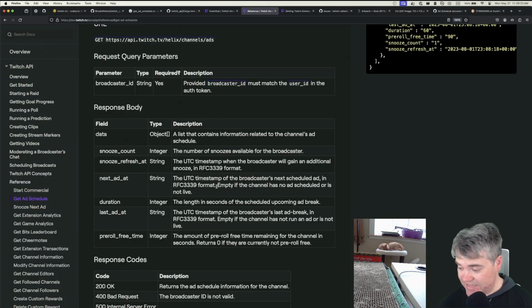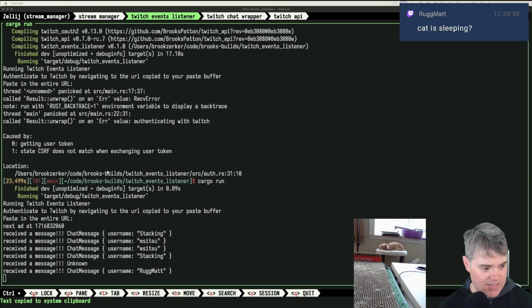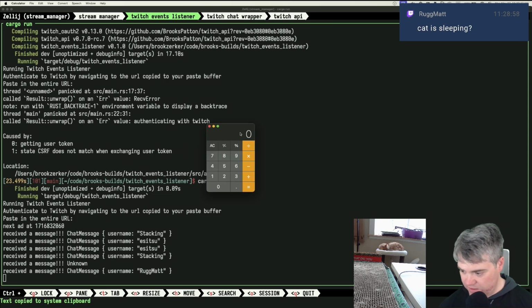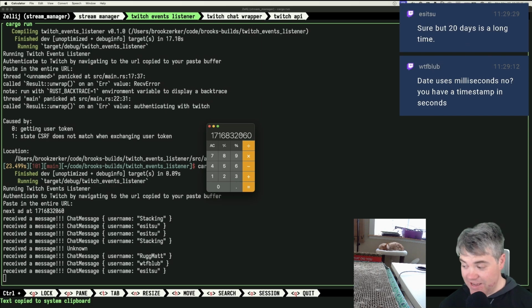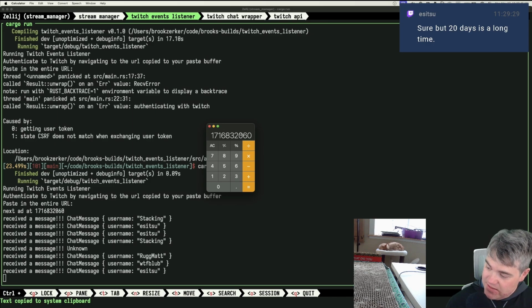So, all right, what the heck is this number? This number doesn't make any sense. Okay, so let's say it's milliseconds, right? So the cat is sleeping, very sleeping. I have a timestamp in seconds. Well, let's find out, right? This is a lot of seconds. This has to be milliseconds, right? Yeah, 20. The next ad is not in 20 days, but 20 looks right, because that would have been 20 minutes. Could be right. So we had this several minutes ago.